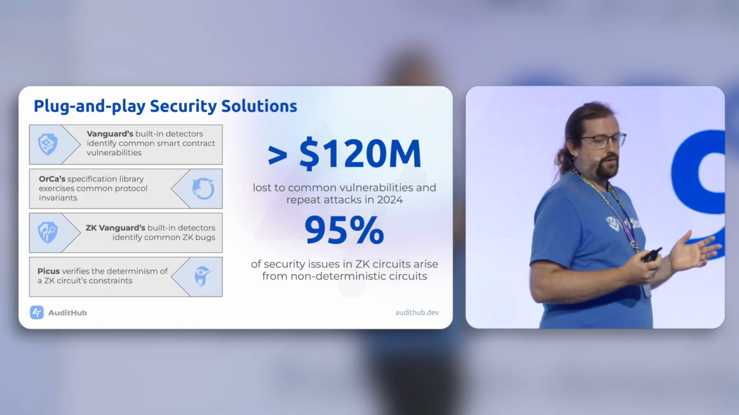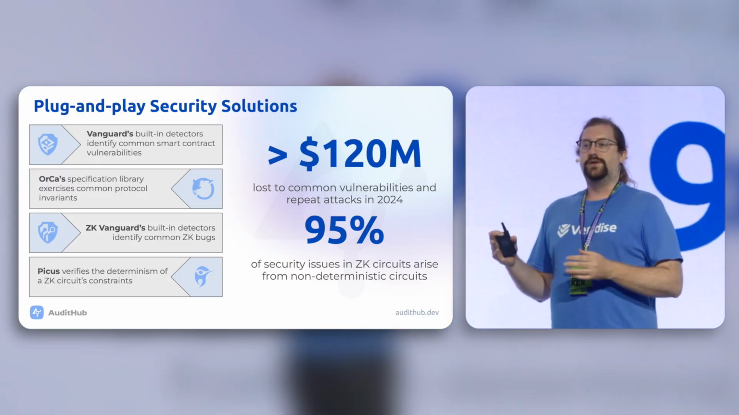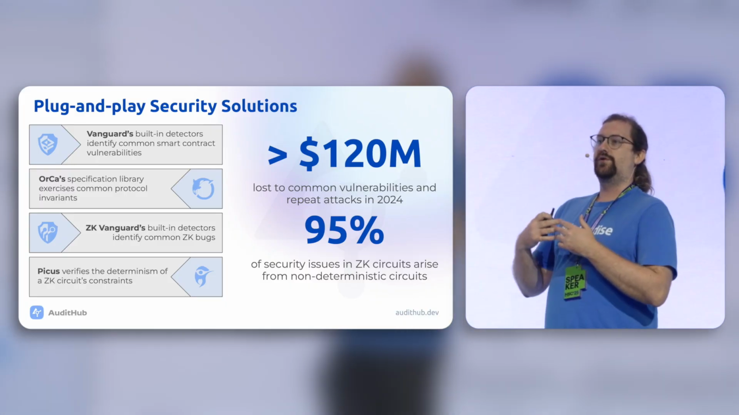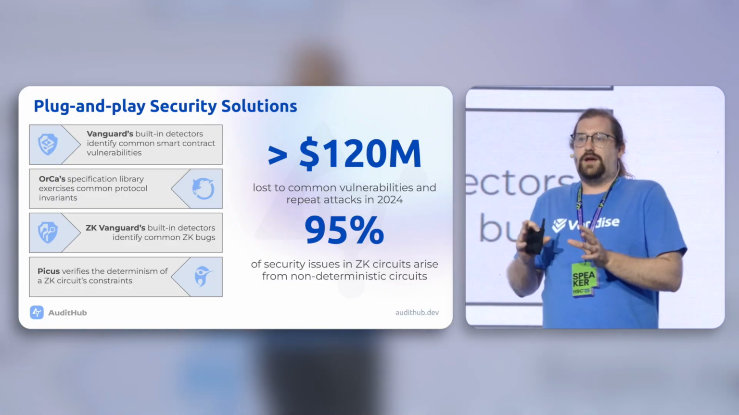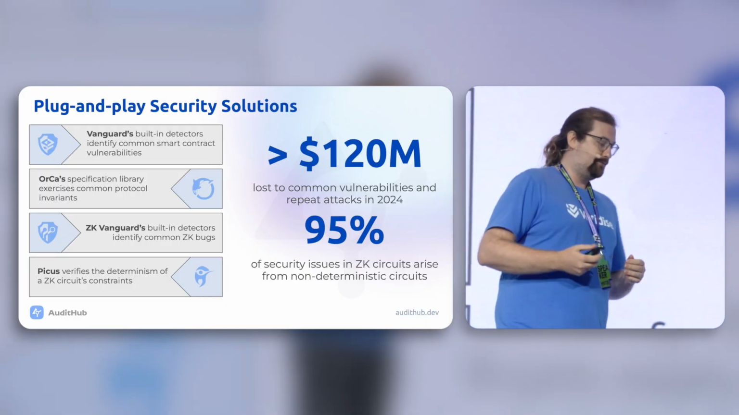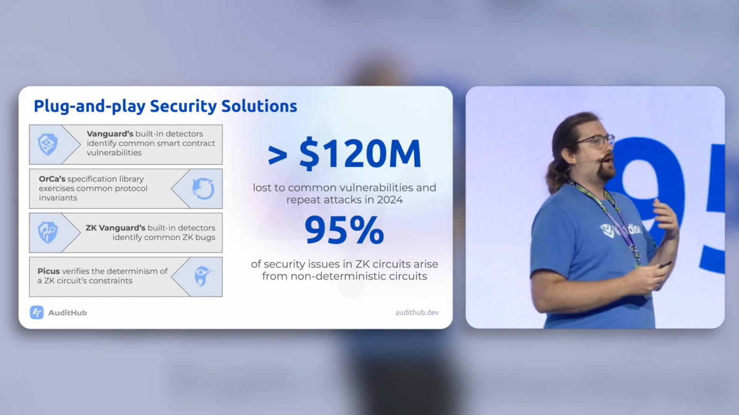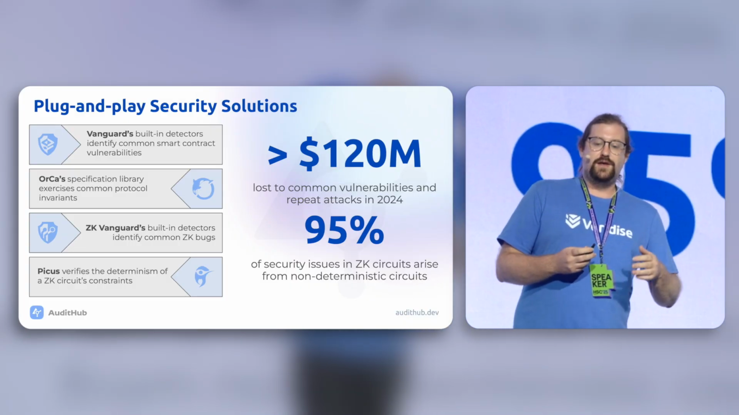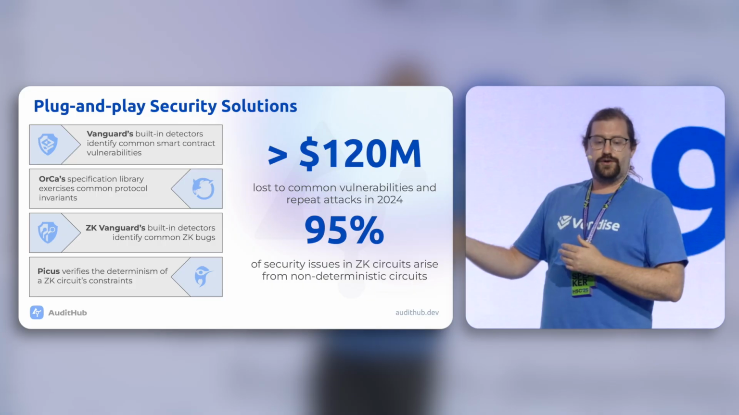Well, one thing that we wanted to do is we wanted to be able to find common vulnerabilities. The nice thing about common vulnerabilities is they don't require any additional input, and they can look for things that actually have an impact and that we've seen repeated time and time again. For example, in 2024, we found at least $120 million worth of hacks came from exploiting common vulnerabilities like reentrancies in the smart contract domain.